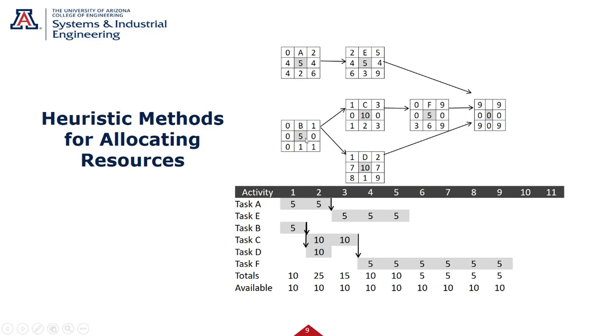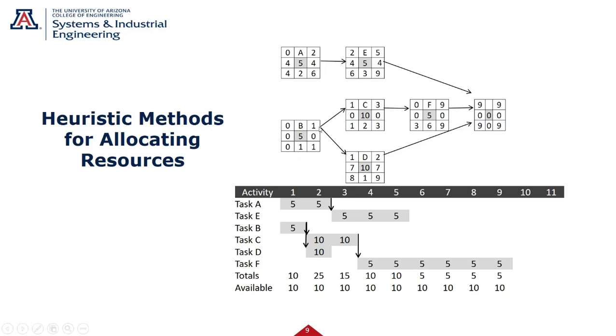So the ones with 0 slack are through here, so that's our critical path, B, C, F, and this is really just an ending point. They all end in 9. Okay, so B, C, F is our critical path. Okay, but if I look at this now and I add this up, look at this down here. I have 5 for A, and then A moves into E, and I need 5 here. Okay, and let's just say I haven't done any smoothing or anything yet.